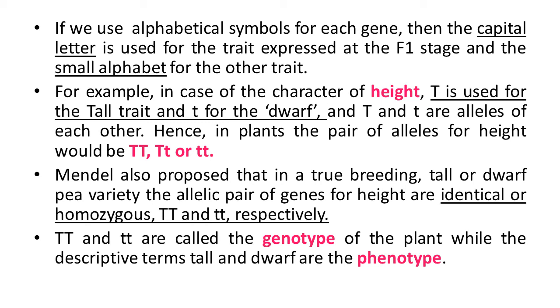Capital T and small t are called the genotype, the genetical expression of the plant, while the descriptive terms tall and dwarf are the phenotype. So we can understand that for the symbolic representation of a gene, like capital T and small t, the term used is genotype. And when we use its expression like tall and dwarf, that is phenotype.